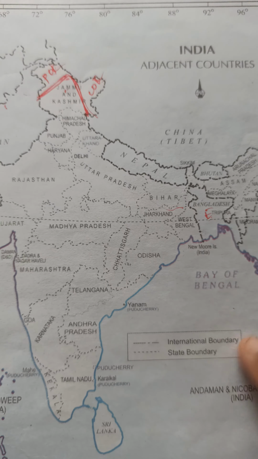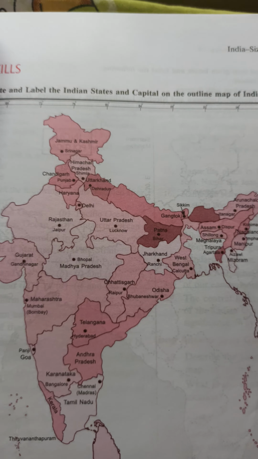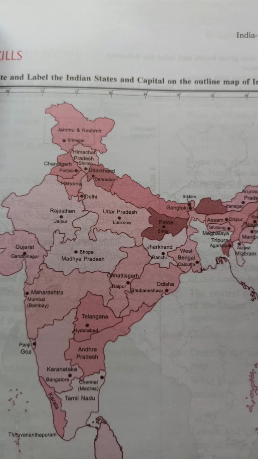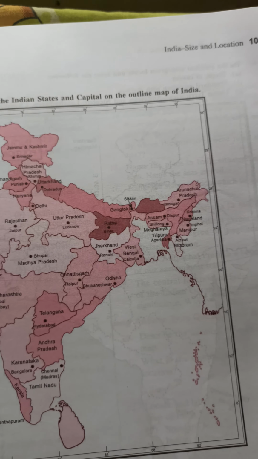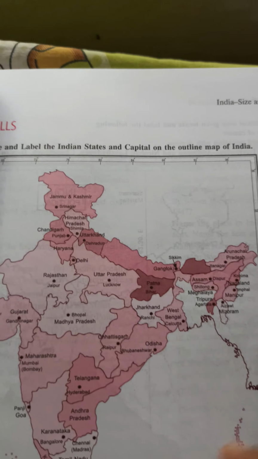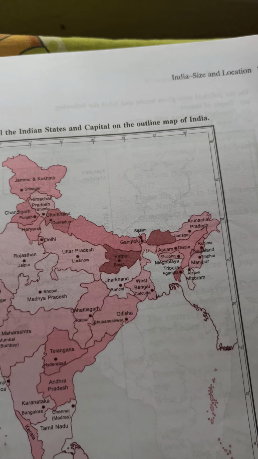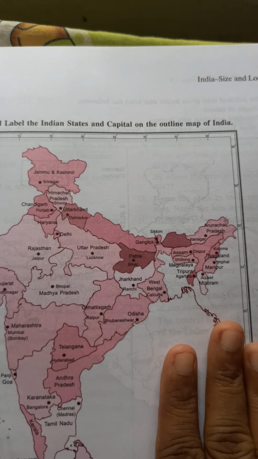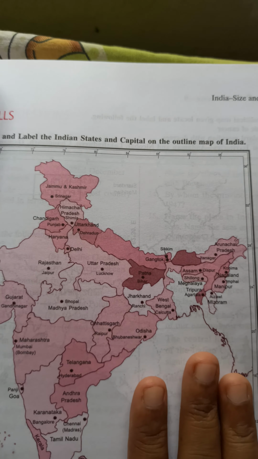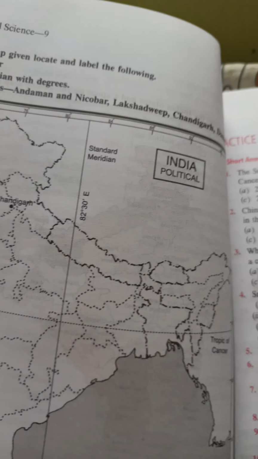In our textbook it is not given, but I am going to give you this one for states and capitals. You need to point out the Tropic of Cancer also in this, children. The next map pointing they are going to ask is: locate and label the India states and capitals on the outline map of India. This is the map I am going to give you as homework for today. And for tomorrow, it is Sunday, no? You need to practice this map pointing.